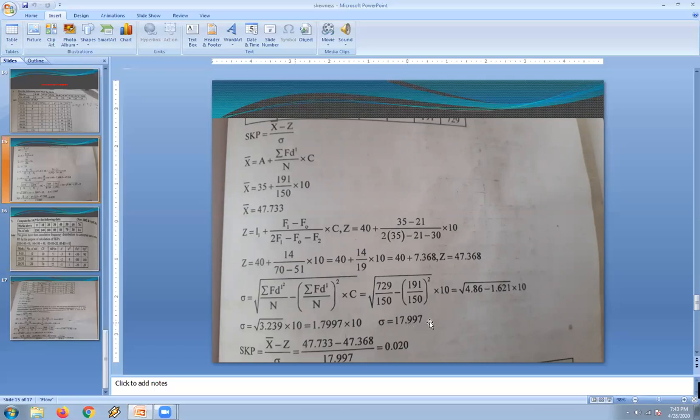Now, after calculating all the averages, that is the mean and the mode, then the standard deviation, we should substitute the values for the calculation of SKP. So that is nothing but mean minus mode divided by standard deviation. 47.733 minus 47.368 divided by 17.997 is equal to 0.020. That is the SKP, the answer.